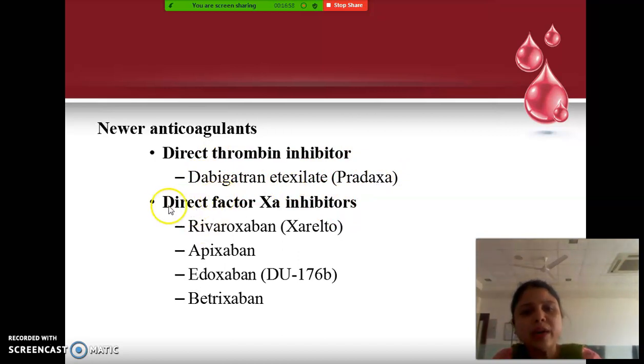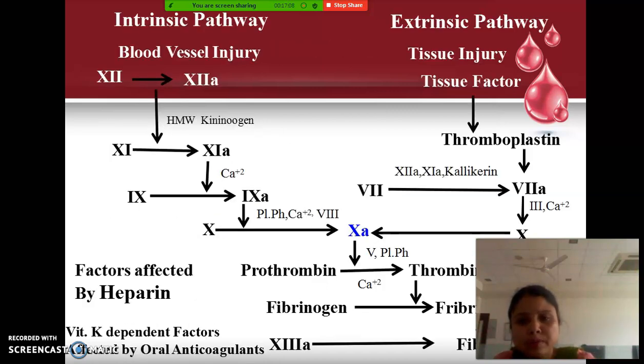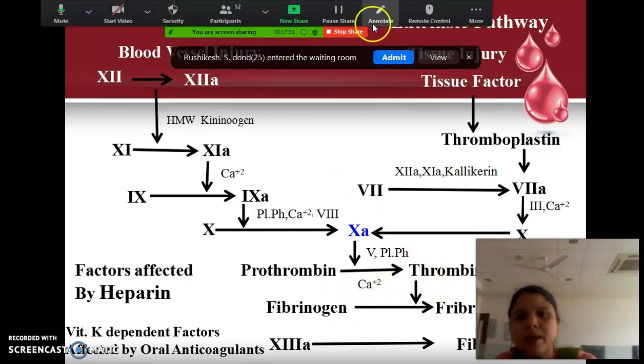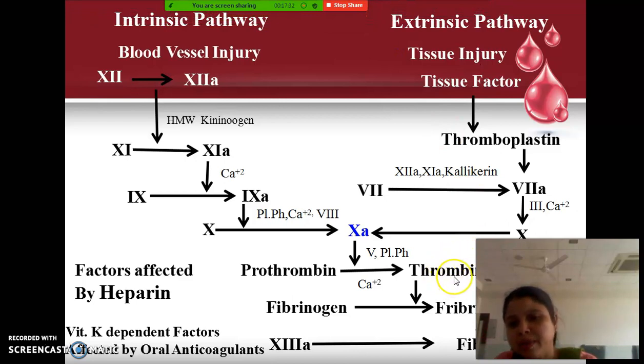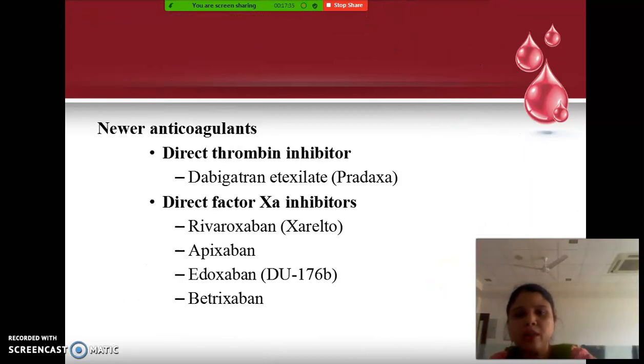And the second type of newer anticoagulants produce their action by acting on factor 10A directly. Are you getting? They directly inhibit factor 10A. All of you know this pathway. So from here you can understand there are some newly available drugs which act directly on factor 10A and inhibit it. If you inhibit factor 10A, there will be no conversion of prothrombin into thrombin, and the following steps will be inhibited. In the same way, the other class we studied is the one where certain drugs directly inhibit thrombin. So I think you have understood.